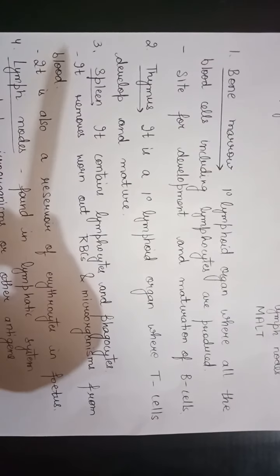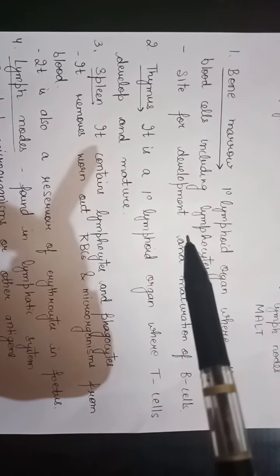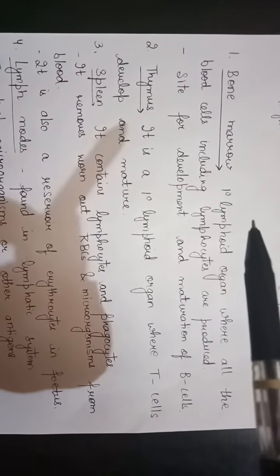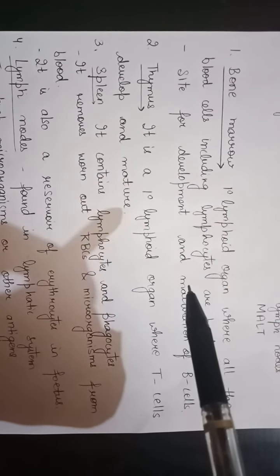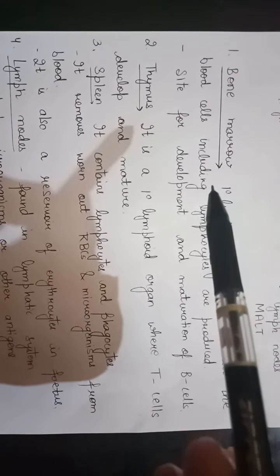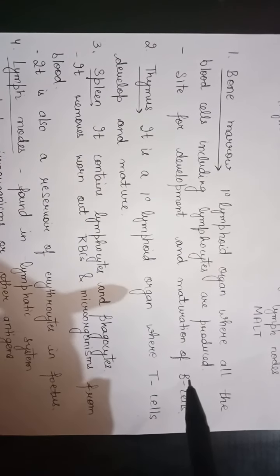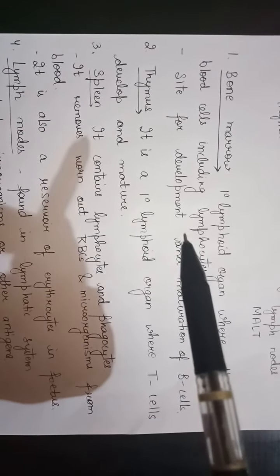Listen once again. All the cells present in our body, including the blood cells, are produced in the bone marrow, which means lymphocytes are also produced in the bone marrow. And what are the types of lymphocytes? T and B cells. Both T and B cells are produced in the bone marrow, but only the B cells develop and mature in the bone marrow, and T cells develop in the thymus.